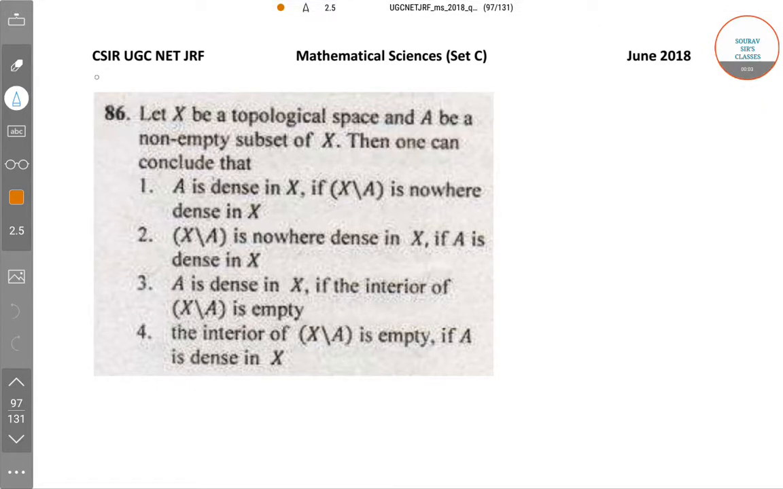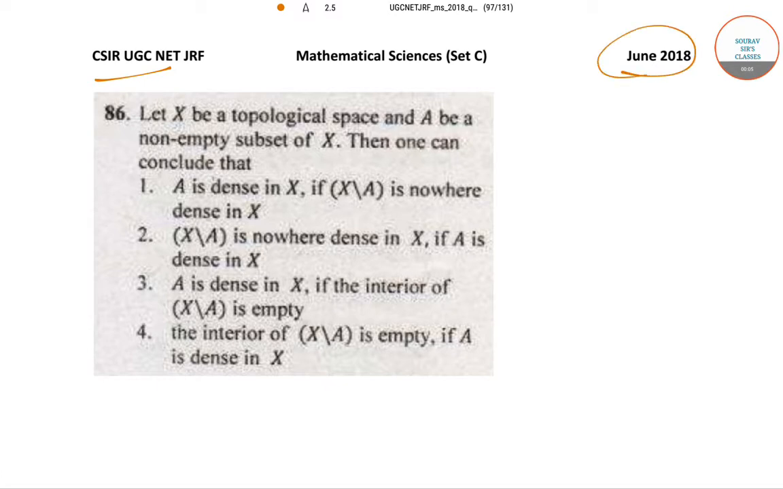Today we will be solving the CSIR UGC NET questions from the June 2018 paper. We will be solving the set C of the mathematical sciences paper. Now let's start off with question number 86.